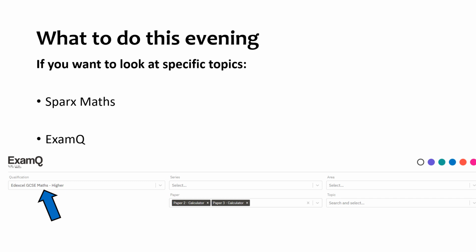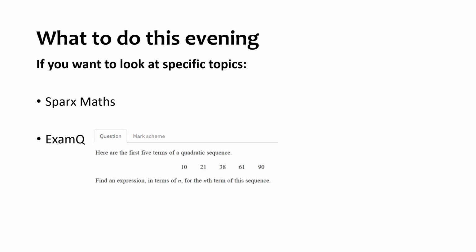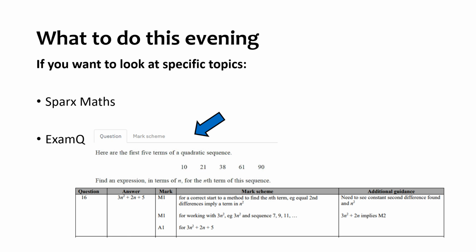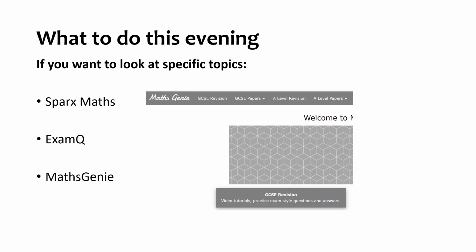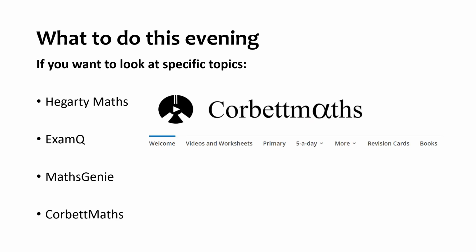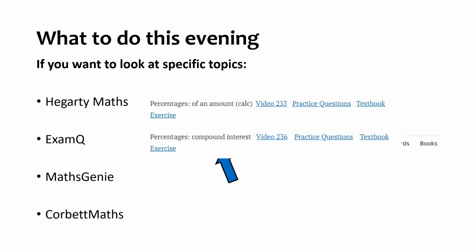Exam queue, same as before, make sure you're on higher, make sure you've selected 2 and 3, because again, calculator papers are calculator papers. Doesn't matter if it's paper 3 or paper 2. And then type into your topic, and again, utilise that mark scheme option there. Maths Genie is great for specific topics, as you well know by now. Again, this is just a reminder of how to get to that part of the website, and then additionally Corbettmaths.